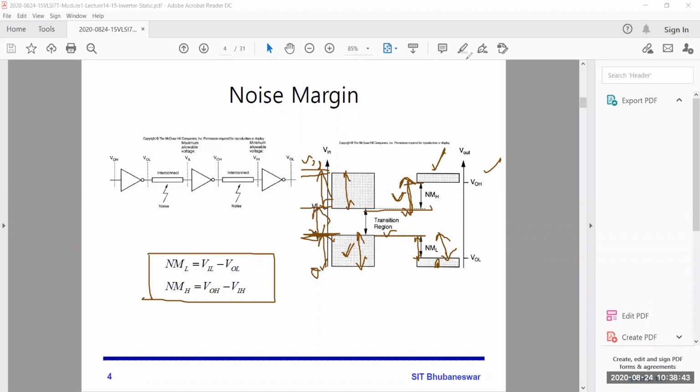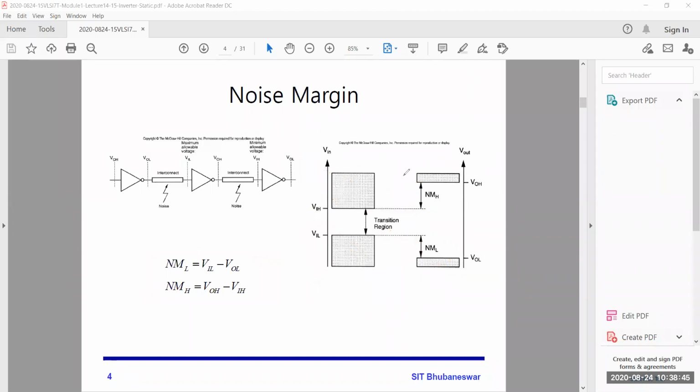Now I'll ask one question here. If this is the noise margin, what should be the best case? Will it be better if the noise margin is more, or if the noise margin is less?